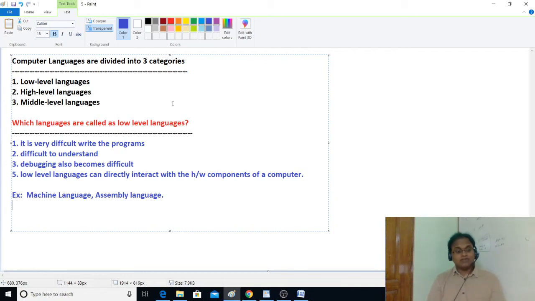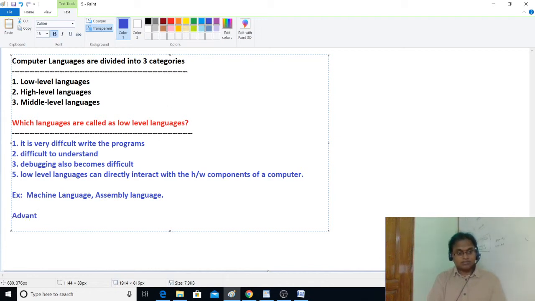Means, for example, if you have allocated memory for some variable, I can directly deal with that memory without any mediator. So what is the drawback? The advantage is we are able to directly interact with the hardware components, so developing low level logic, the logic used to handle electronic devices or hardware components of a computer, is very easy.